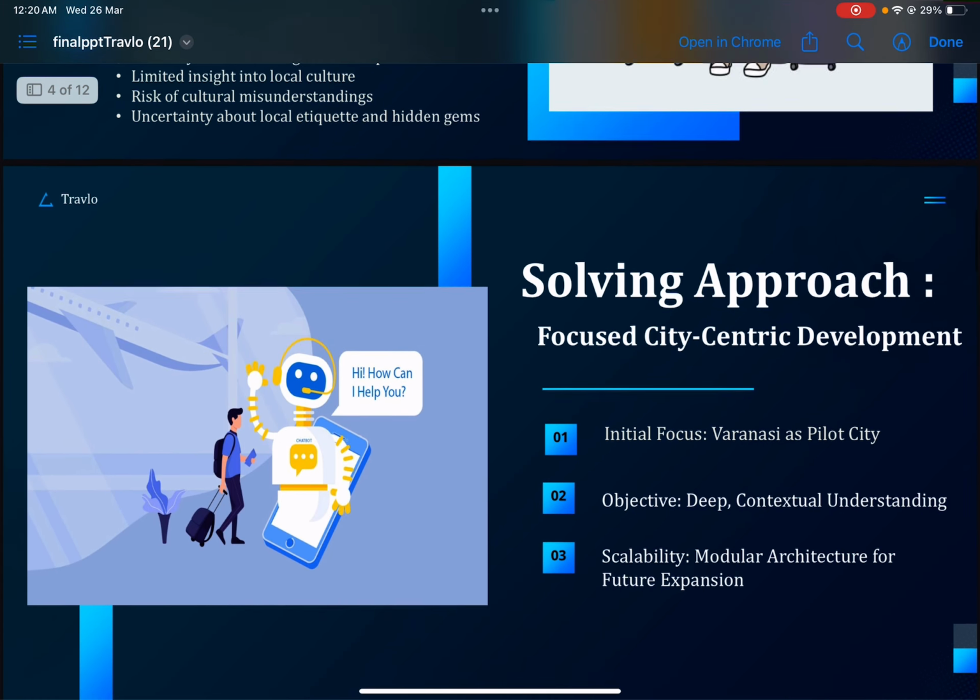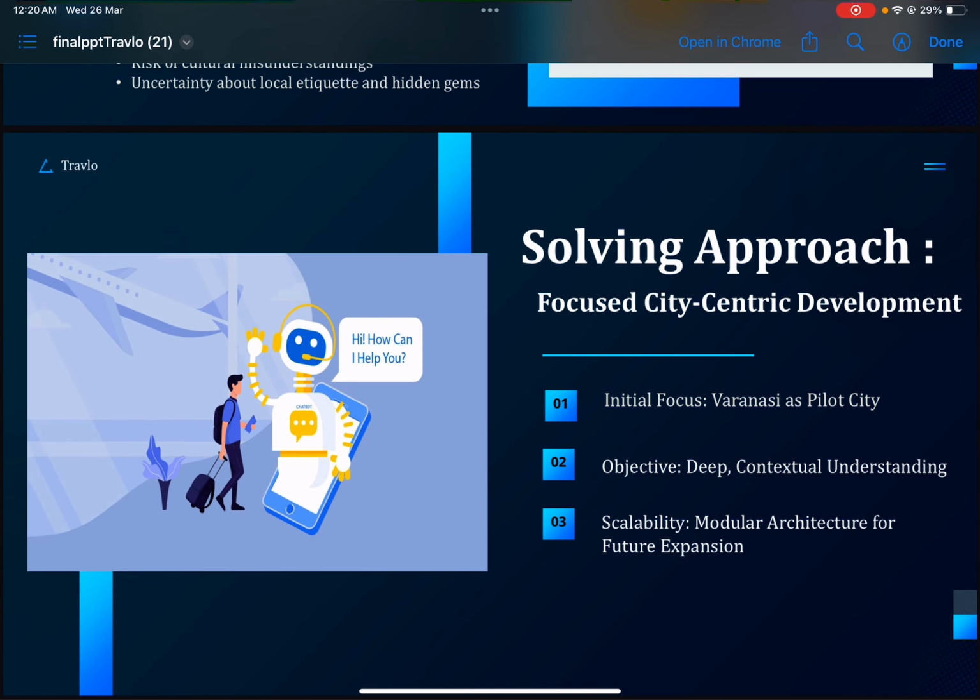In Travello we have used an appropriate solving approach, in which we first considered one city. As we have discussed the key problems, we are trying to solve all of them by taking the example of one city, so that we can solve the same problems for other cities also.